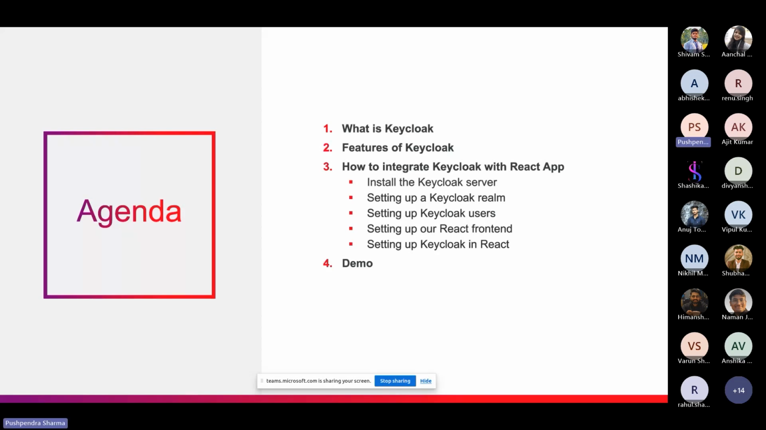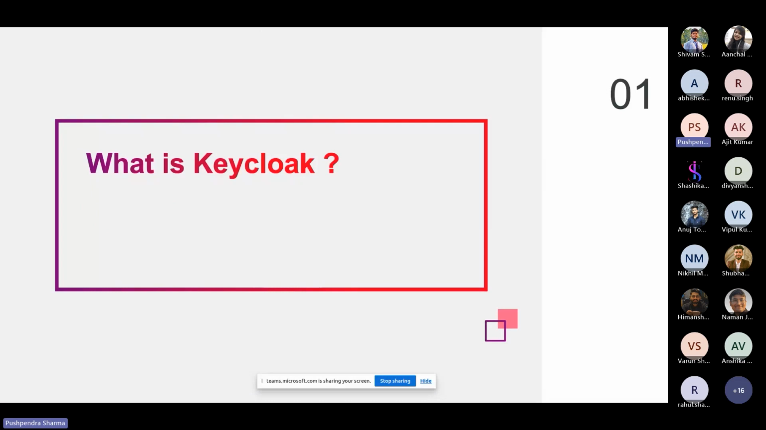We will not create a React app from scratch. I will show you some code because it's not a React session. And then we will understand how Keycloak works in React and how to integrate it with the React app pages section. And then the last section will be the demo part. Yeah, so that's the agenda of today's Knolx session. And now coming to what is Keycloak.